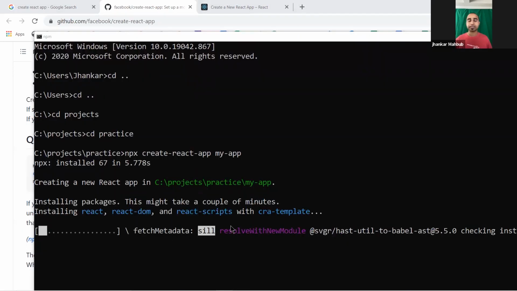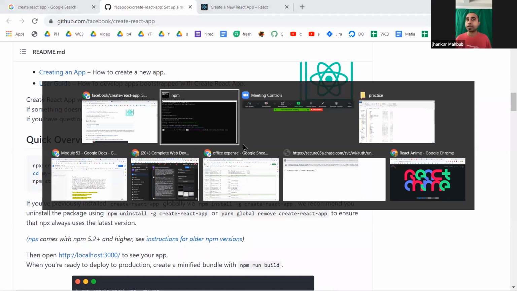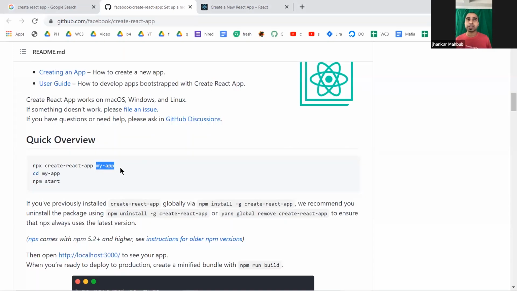So let it do its stuff, and you'll see that we are creating something, and this is the name of the application. If you want a different name, you can put here my app, something like my test app, my conceptual app, or some other name. If you want to, you can definitely give the name. Just change this one, and while giving the name, don't put a space, just put a dash. So create React app gives you a nice way to start a React application.